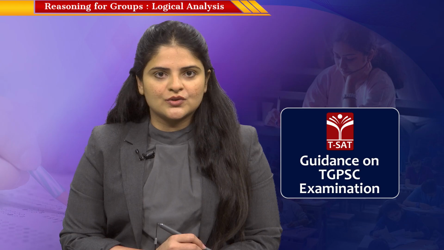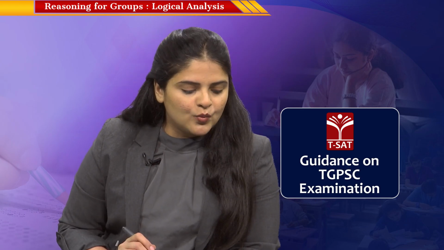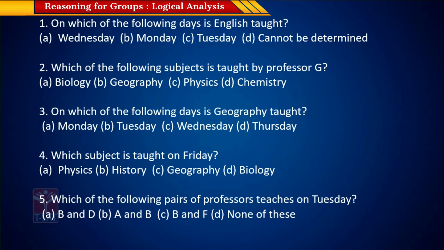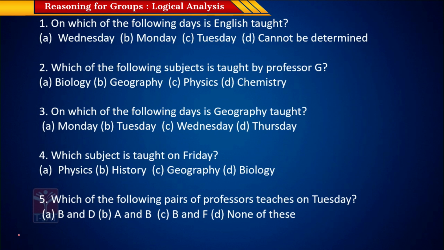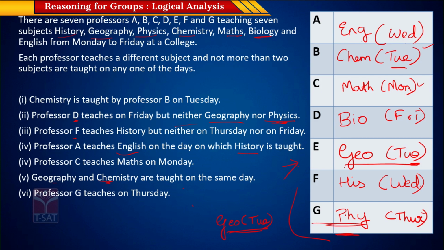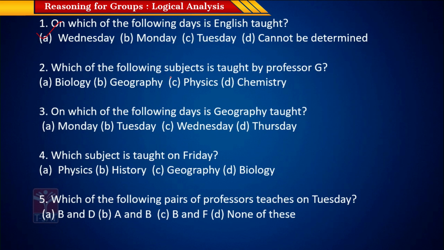So your first question will be, on which of the following days is English taught? So you will always have to refer back to the table to find out the answers. So English, right? English from this table is taught on Wednesday. So the answer is Wednesday. Now the second question. Which of the following subjects is taught by Professor G? So here from this table we see that Professor G teaches physics. So answer is physics.